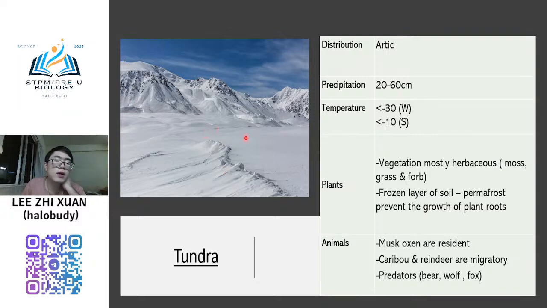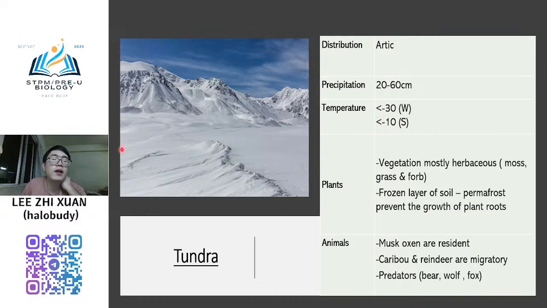And then this one is tundra. This one is only found in the Arctic region, either North Arctic or North Pole or South Pole lah, or even high altitude, very high mountain places like Mount Everest. So normally the precipitation is quite low, and the temperature is very, very low.